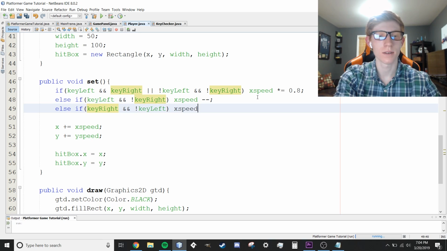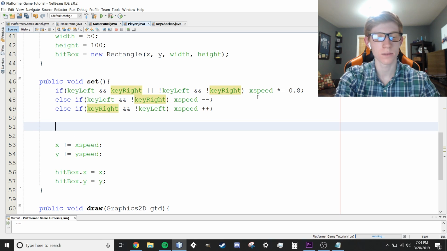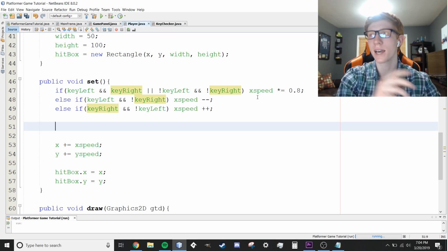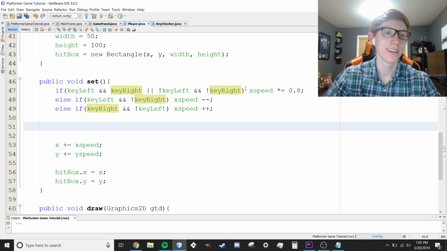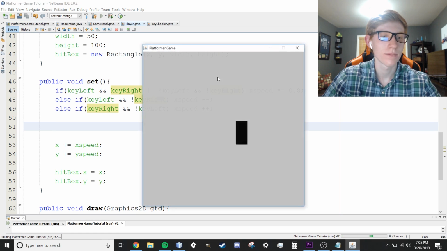I'm going to say x speed plus plus, so we're going to increase x speed by 1, just right there. So that's that. That's going to add our movement. And one other thing we're going to do really quick is we're going to prevent sliding, because actually I'll worry about that later. I'll show you guys kind of what's happening in the fix for it later. We do want max speeds because we're constantly adding to our speed. If we don't have a max speed, it's just going to speed up really fast and fly off of our screen.